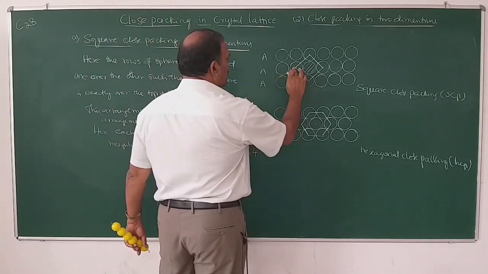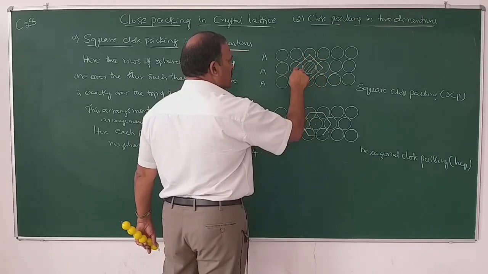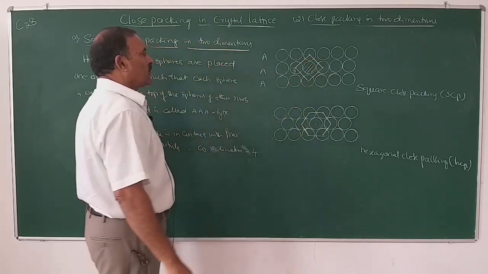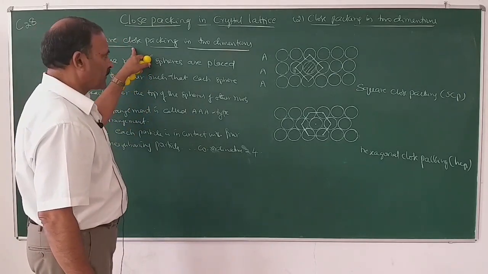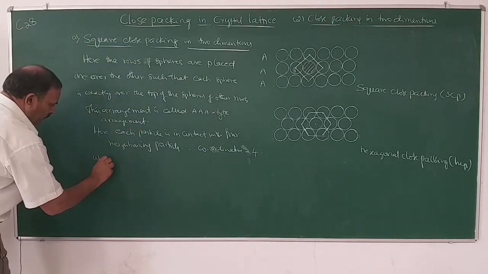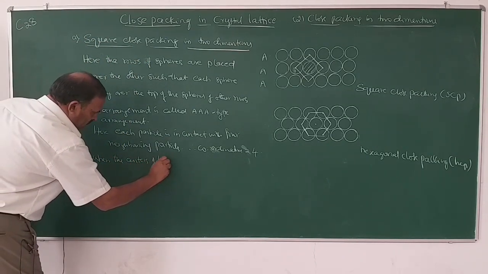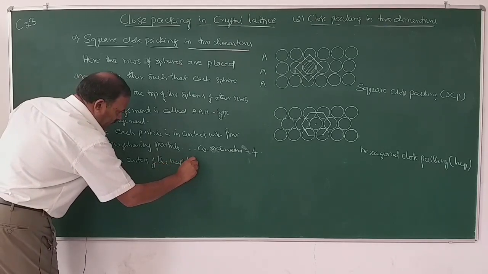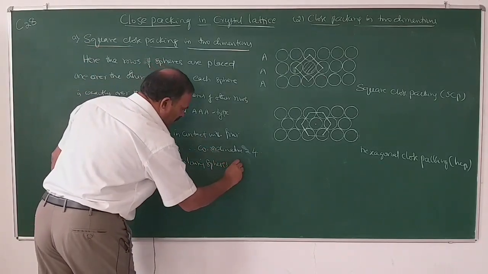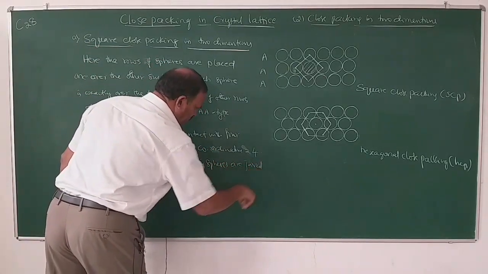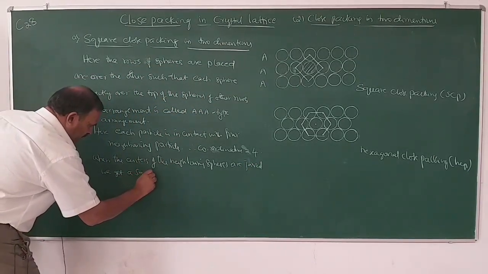So, if the centers of these four neighboring spheres are joined, we will get a square. Therefore, this type of arrangement is known as square close packed arrangement. When the centers of the neighboring spheres, here spheres are nothing but particles, are joined, we get a square.